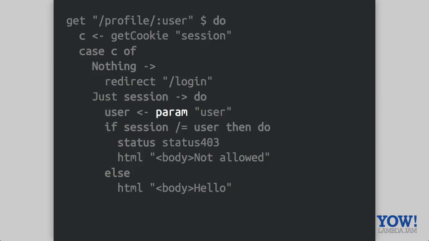The param function here is slightly different from the one before, and I want to just ignore it, but just remember that this is the one that's pulling out this user field from the URL, so we'll come back to that in a minute.